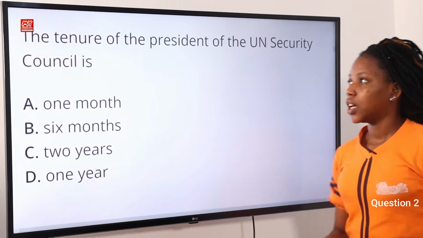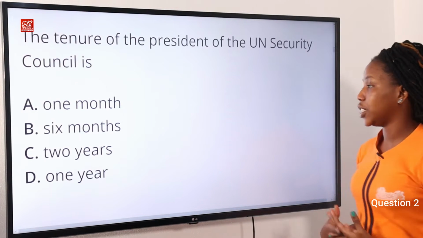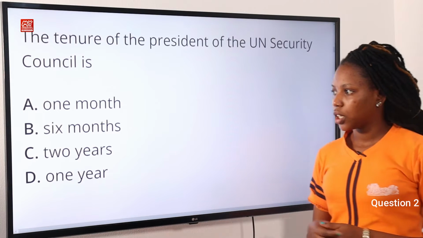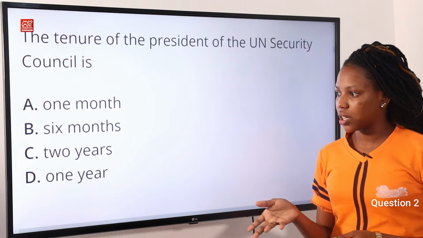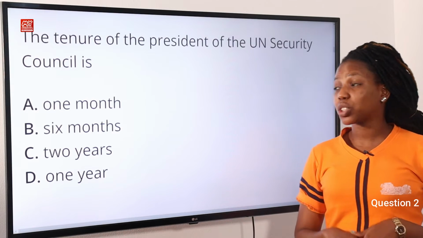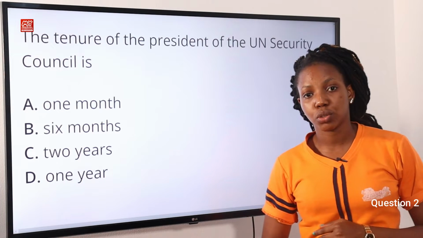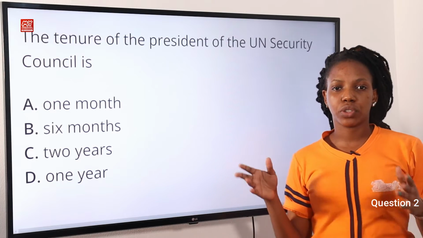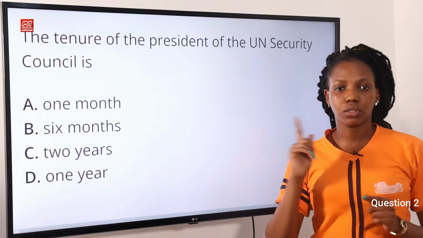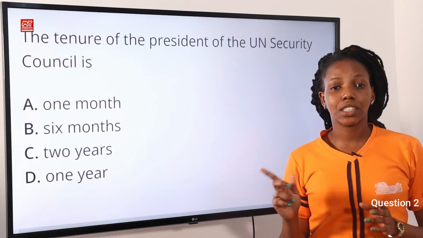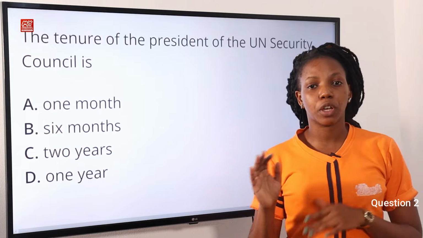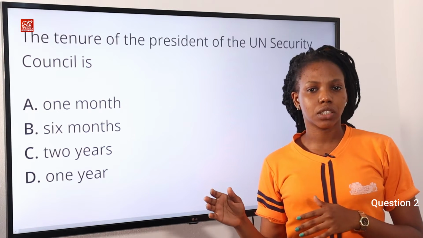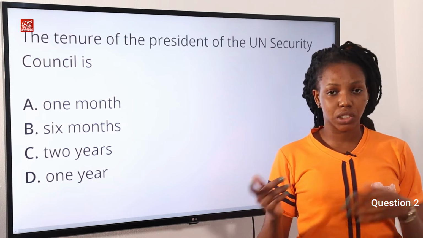Question 2. The tenure of the President of the United Nations Security Council is option A, 1 month, option B, 6 months, option C, 2 years, option D, 1 year. The answer to this question is option A, 1 month. So the presidential tenure is rotated among the 5 members of the United Nations Security Council. Do not forget that the United Nations was established on the 25th of April 1945, and this intergovernmental organization is meant to maintain peace and security.